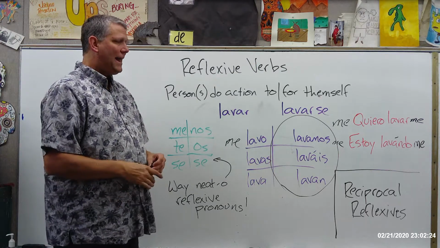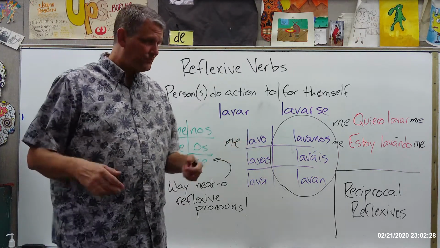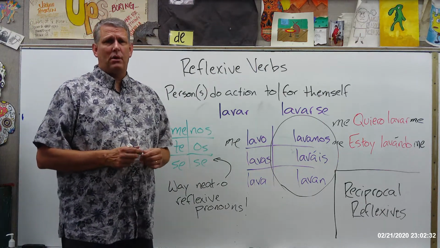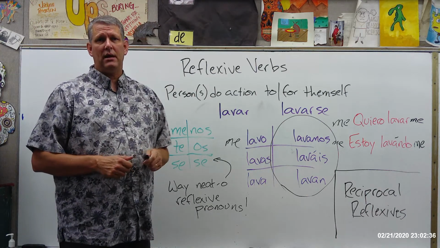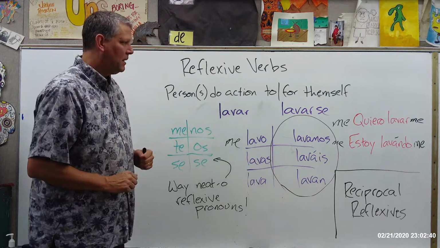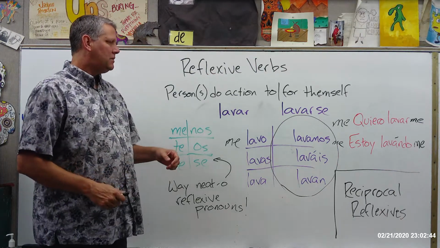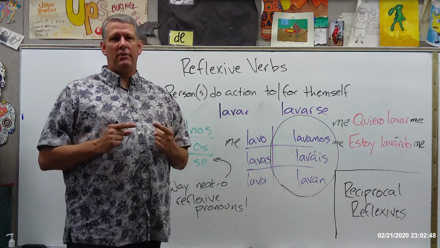Okay? What happens if you have two people who are, let's say, kissing? Okay? Now, kiss is not generally used as a reflexive verb, unless you're James Brown, you do the whole jump back, kiss myself, die, that kind of thing. If you don't know who James Brown is, Google it. Anyway, so you don't generally kiss yourself. But what happens if two people are kissing each other?